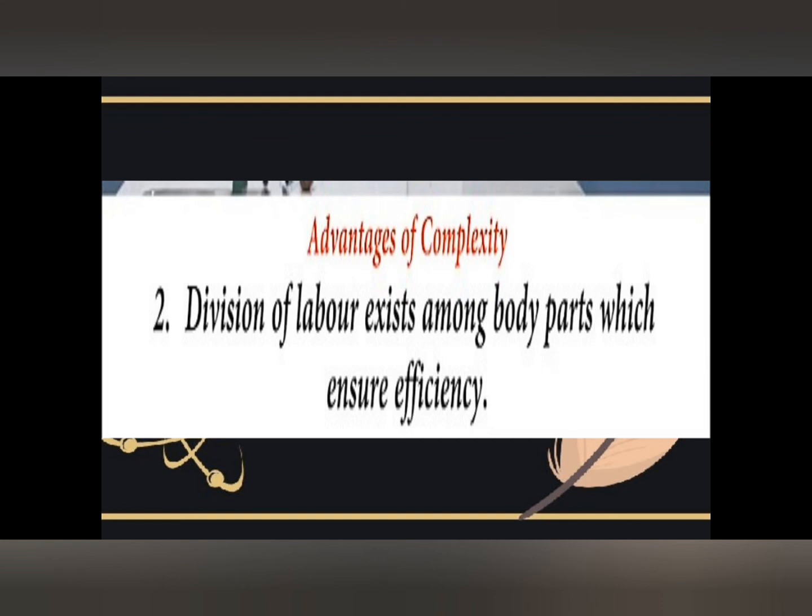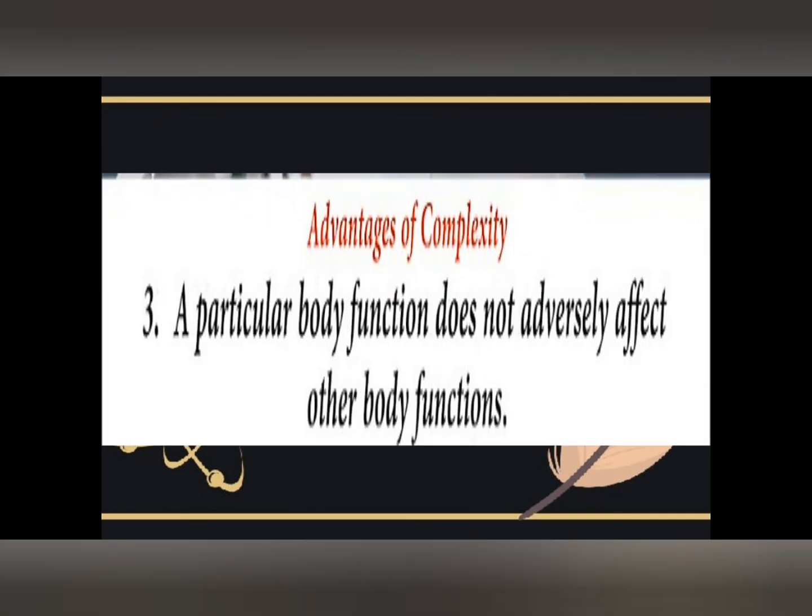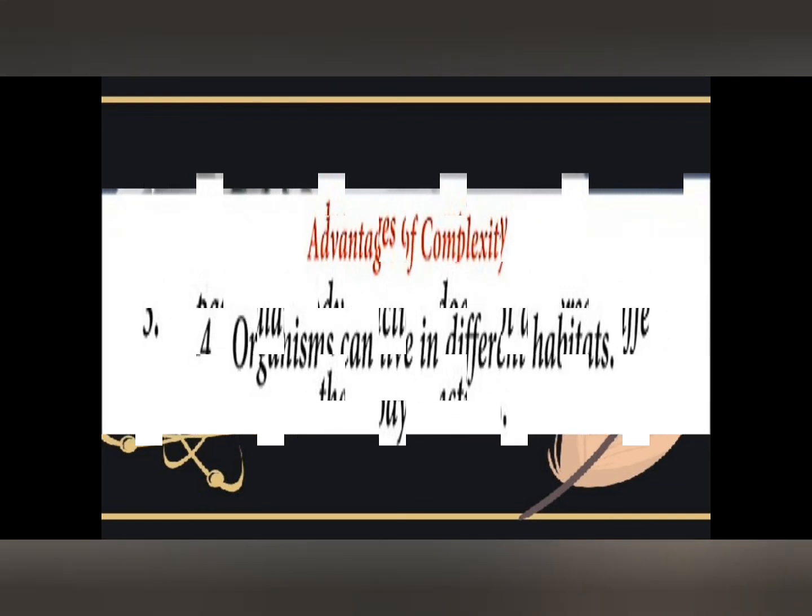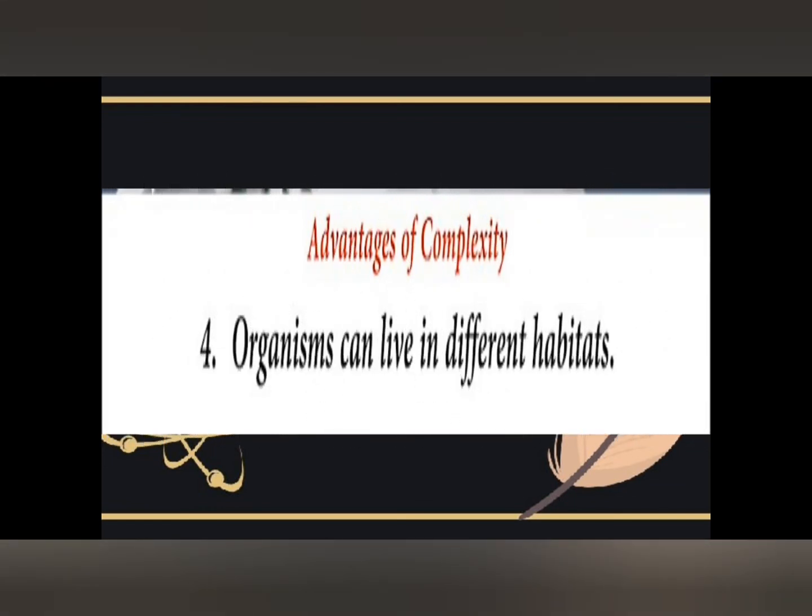Number two, there is always division of labor among parts of the body, which ensures efficiency. So the stomach will perform its function, the liver will perform its function, the kidney will also perform its function, and a part of the body's function does not adversely affect other body functions.